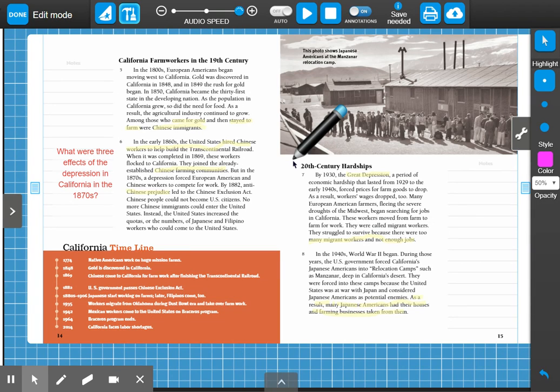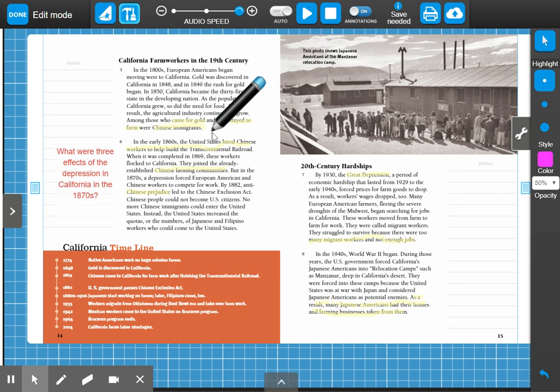So we have to remember, what text structure has the word effect in it? Must be cause and effect, right? So the cause is the depression. What was the effect? So let's go ahead and close read this here.